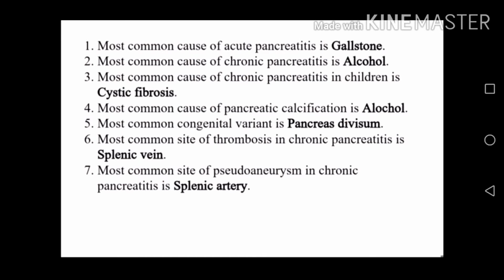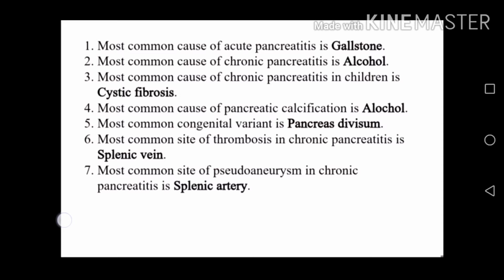Most common cause of acute pancreatitis is gallstone. Most common cause of chronic pancreatitis is alcohol. Most common cause of chronic pancreatitis in children is cystic fibrosis. Most common cause of pancreatic calcification is alcohol.